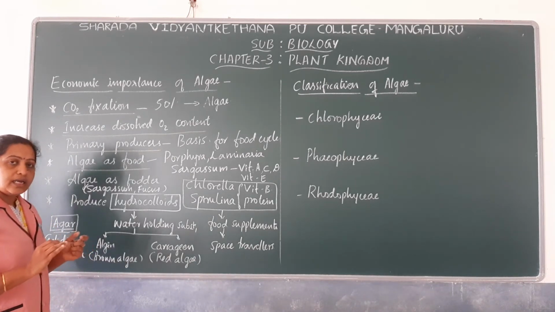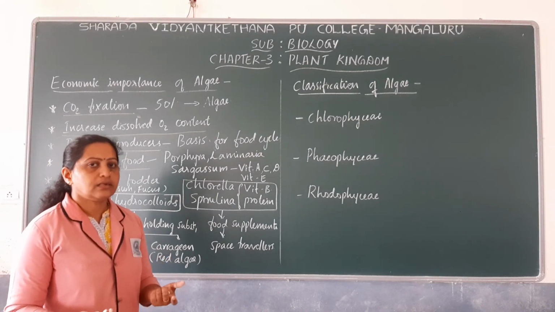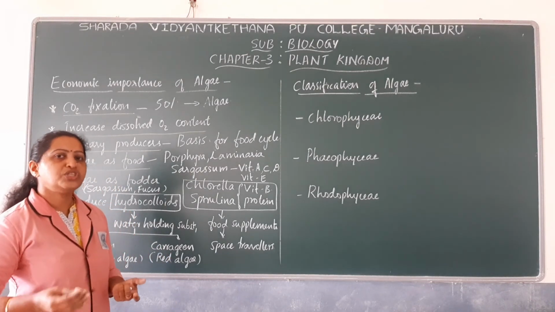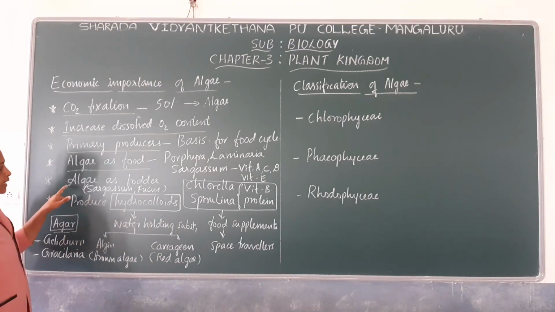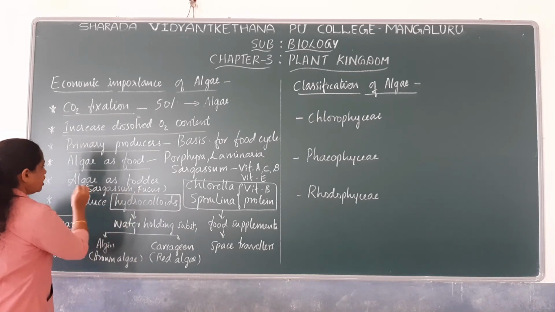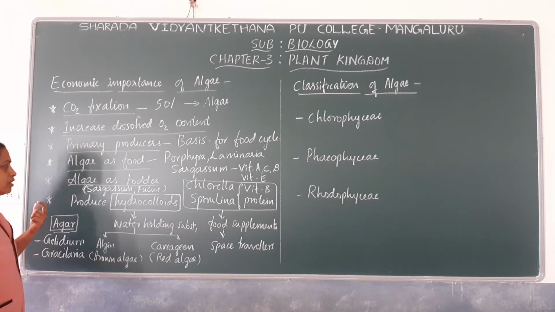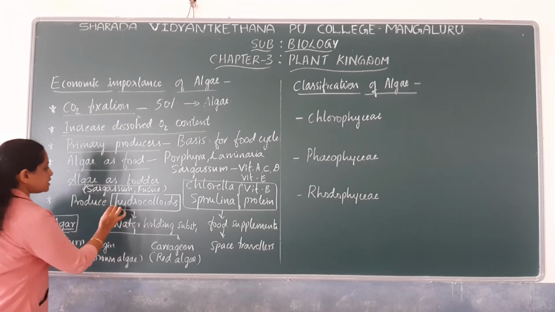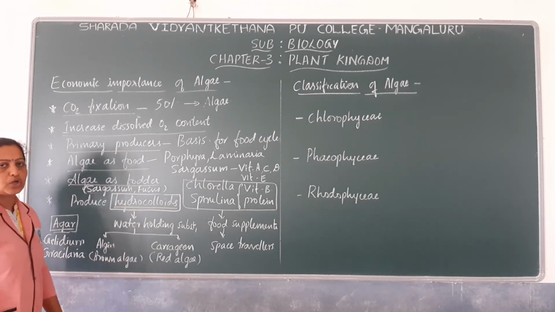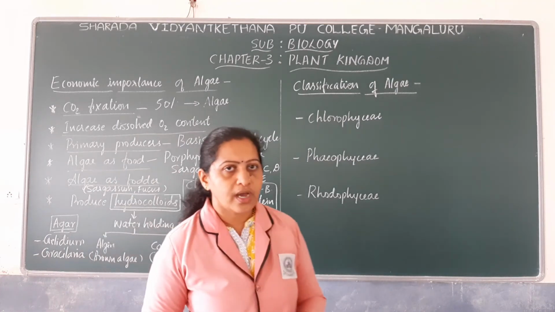In addition, they are commercially used for various other purposes. Algae like Sargassum and Fucus are used as fodder for cattle, goat or sheep, etc. And algae are known to produce certain hydrocolloids, which are water holding substances. So these are the economic importance of algae.